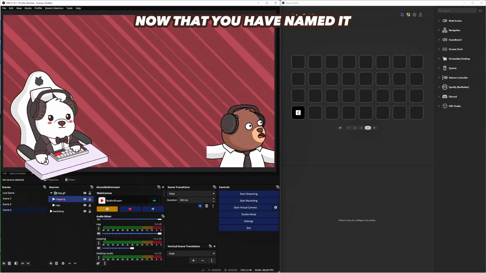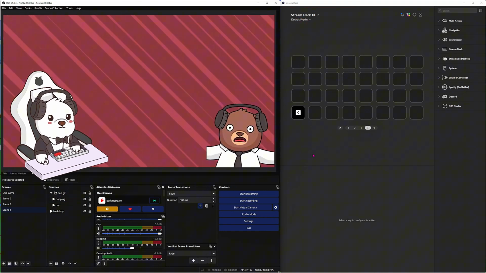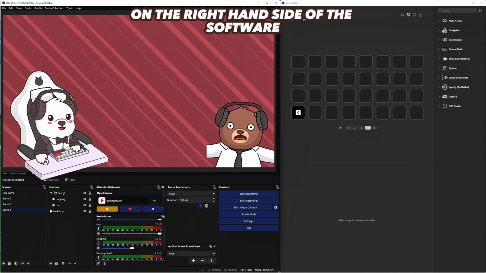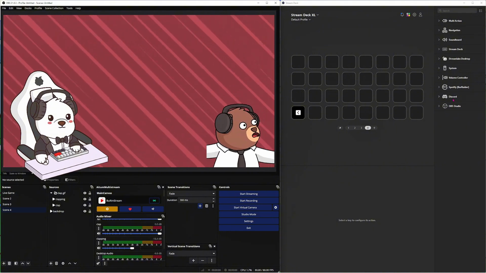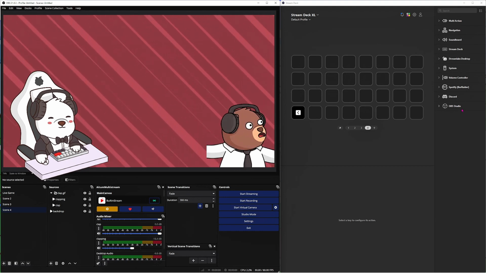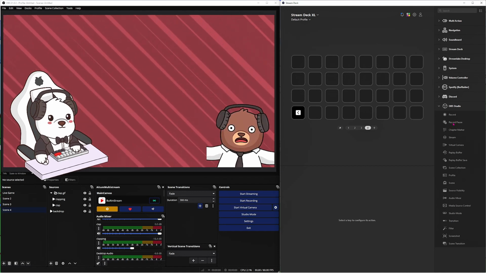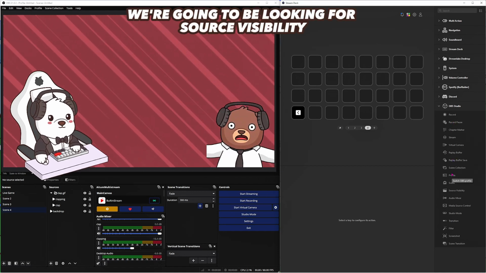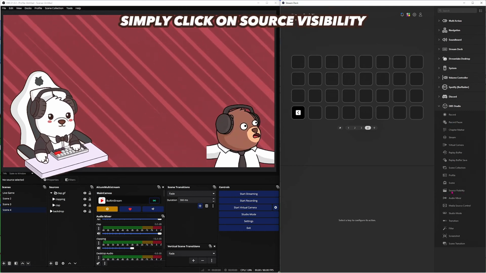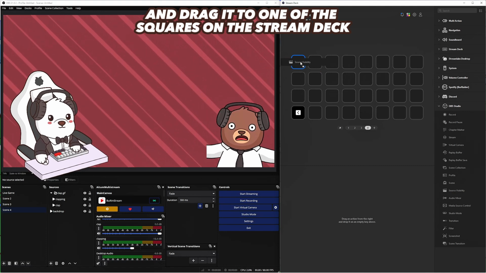Now that you have named it, we will now head over to the Stream Deck. From here, you will notice that you have multiple tabs on the right hand side of the software. The one we're going to focus on today is the OBS Studio. Simply click on the arrow for the drop down menu to come down. From here, we're going to be looking for Source Visibility. Simply click on Source Visibility and drag it to one of the squares on the Stream Deck.